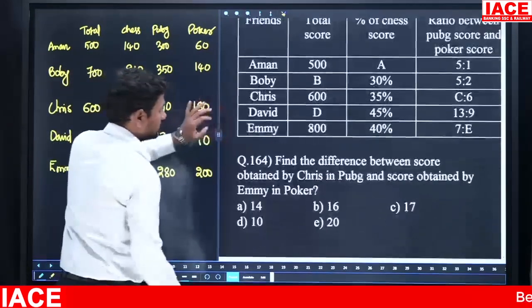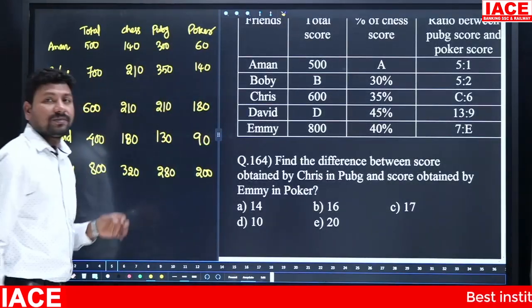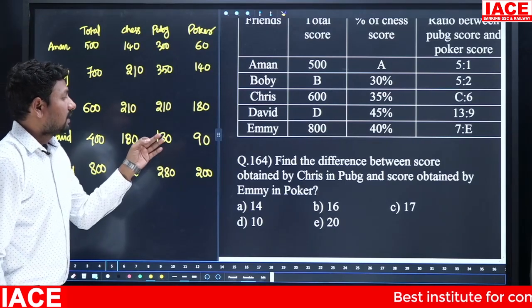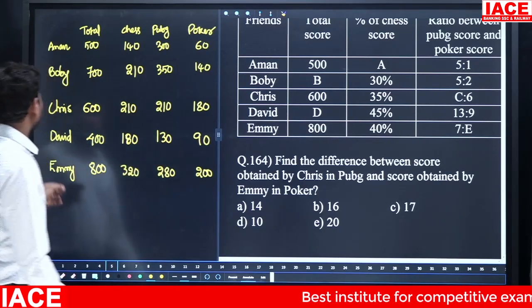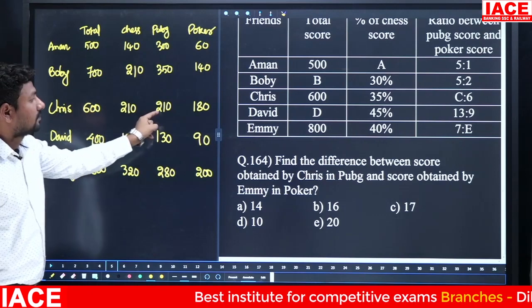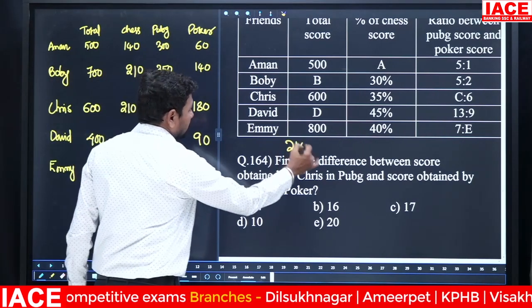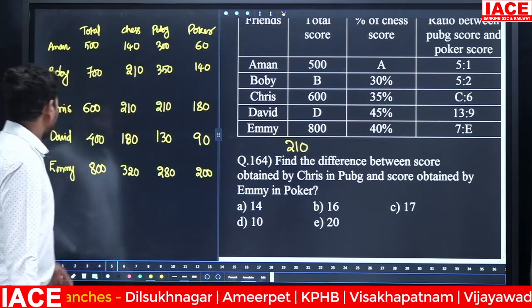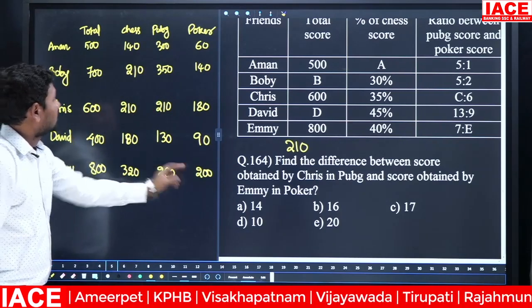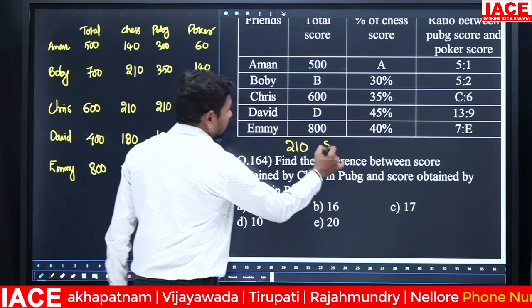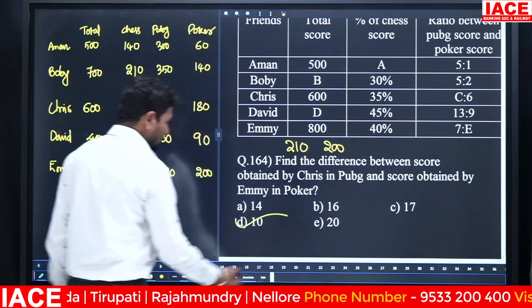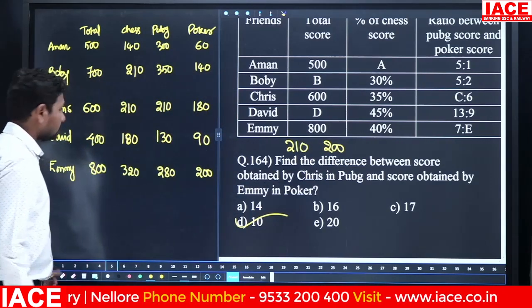Next, find the difference between score obtained by Chris in PUBG and score obtained by Emmy in poker. Emmy's poker value is how much? 200. Then 210 to 200, the difference is 10. Option D.